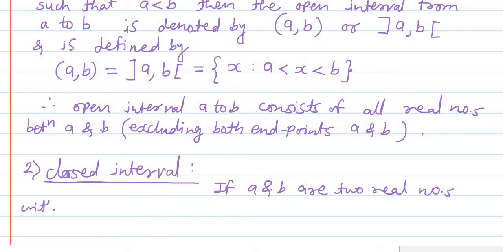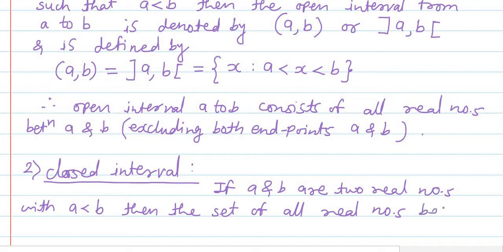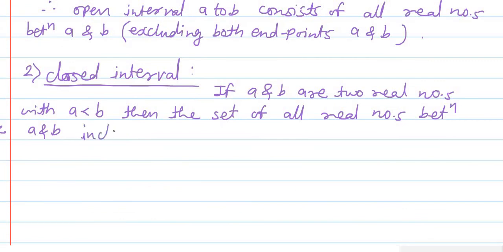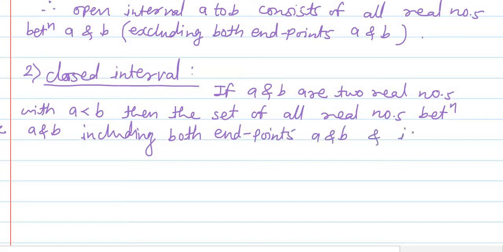If A and B are two real numbers with A less than B, then the set of all real numbers between A and B, including both endpoints A and B, is denoted by the notation in the square bracket [A, B].